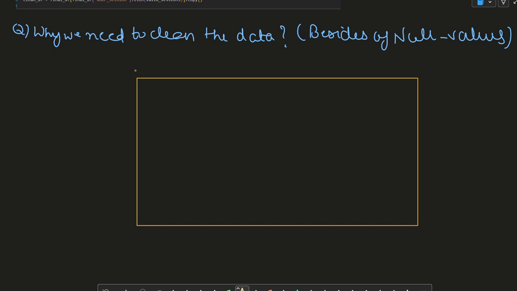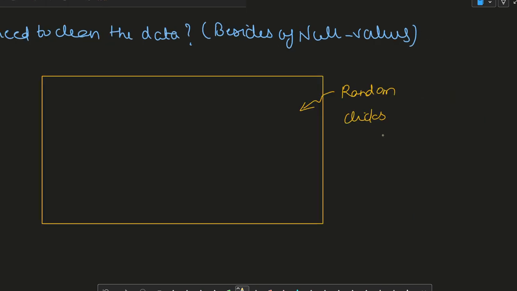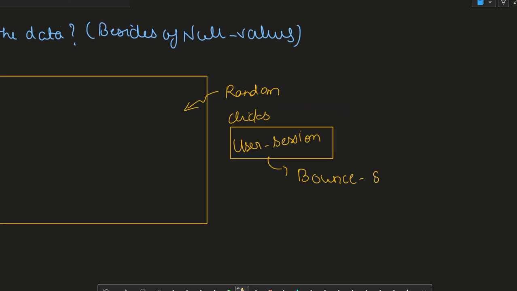So the users who tend to come randomly through some random clicks on some other website which lead you to the e-commerce website, such user sessions, because you have marked your presence in that website and it is being recorded. So these user sessions are referred to as bounce sessions. These are not the actual sessions.